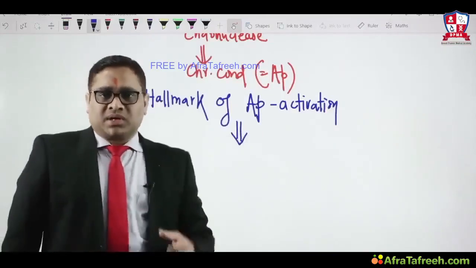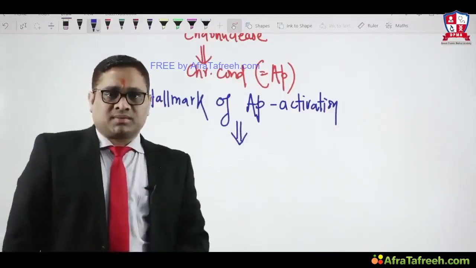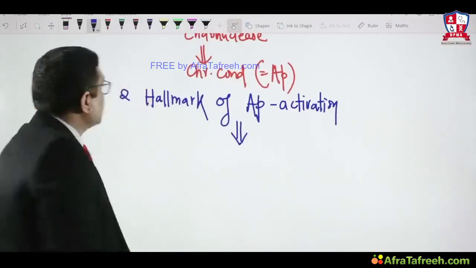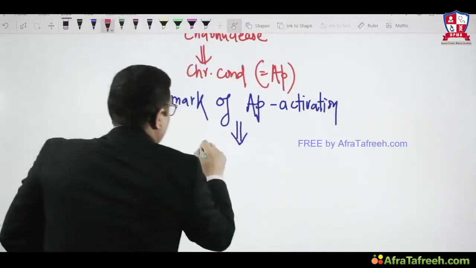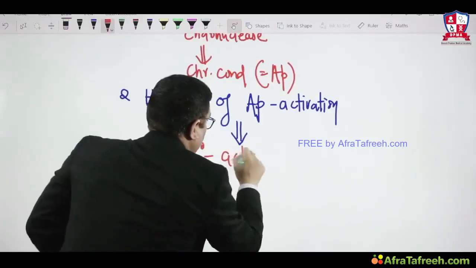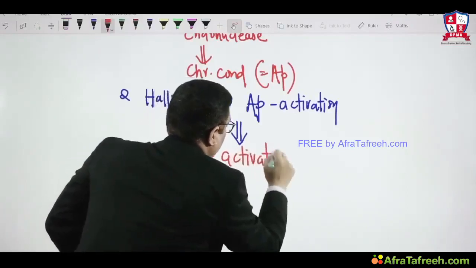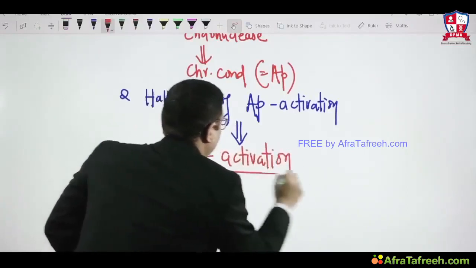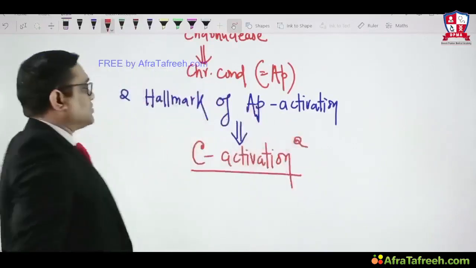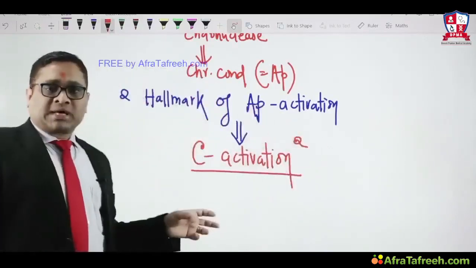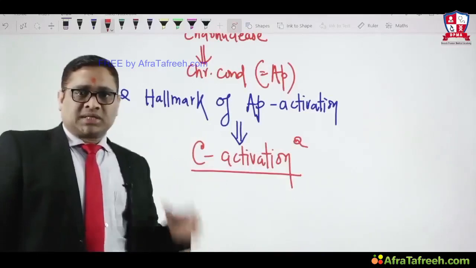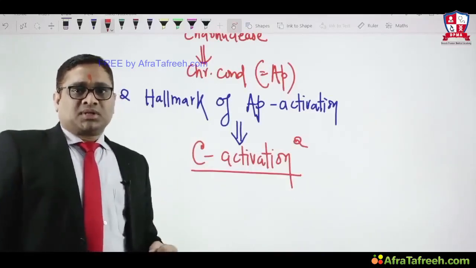Which enzyme activation, endonuclease or caspase? So the answer is caspase activation. Caspase activation is the hallmark of apoptosis activation, right? So whenever procaspase is getting converted into caspase, that will be considered as the apoptosis hallmark, right?